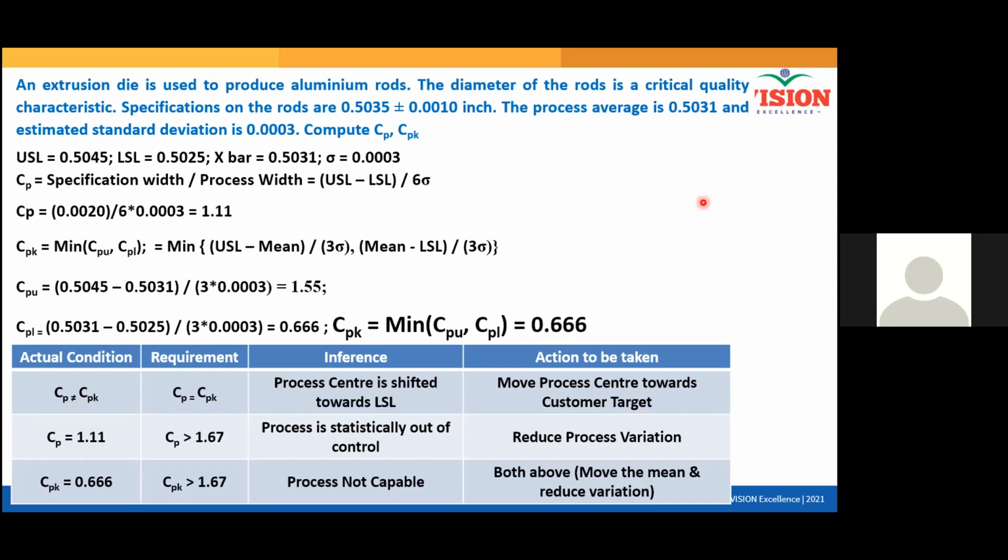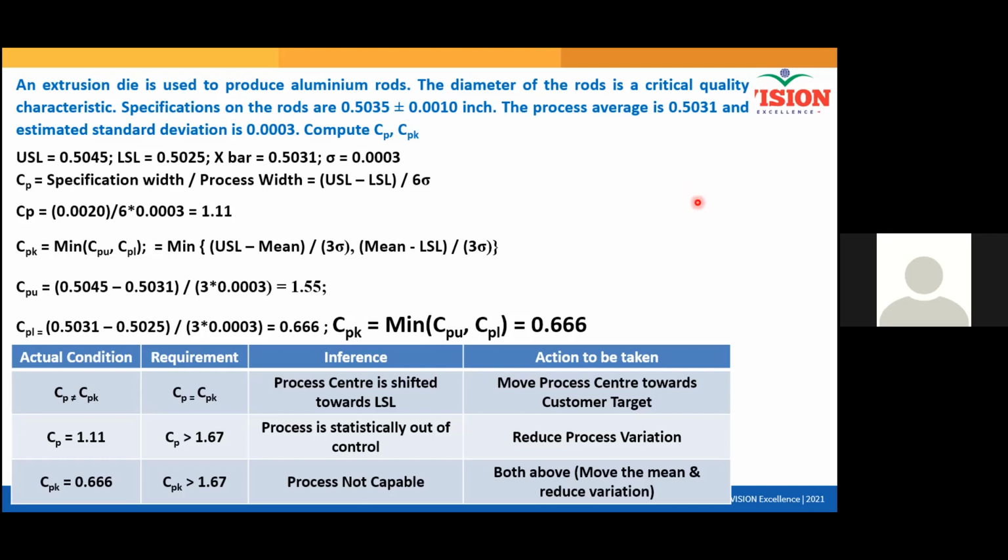If its moving average is much closer to the target, see, your final capability depends on two things, you should keep an eye on both. You just can't see the average and conclude. No, that is, I see the average, see the spread. That is nothing but CPK.